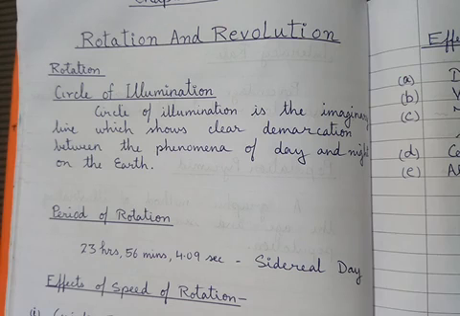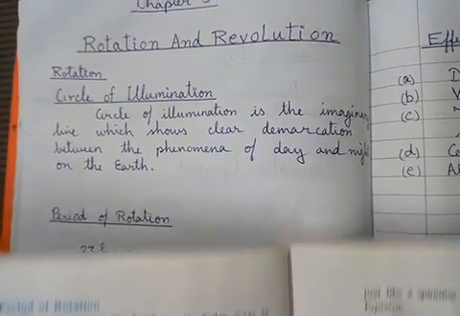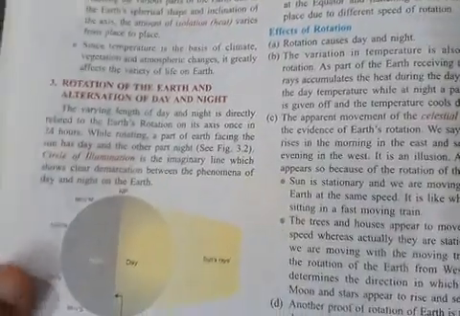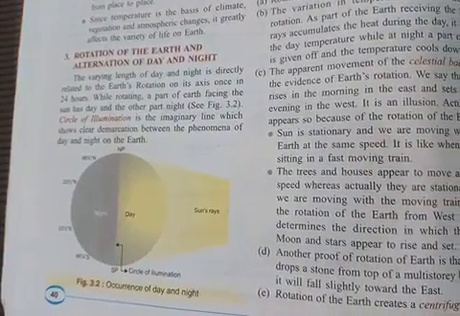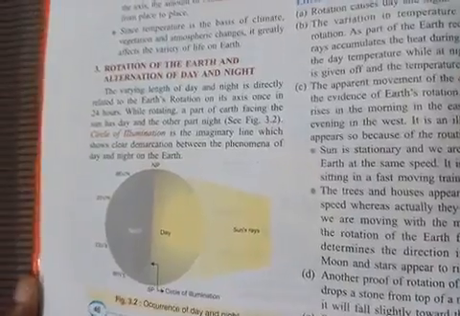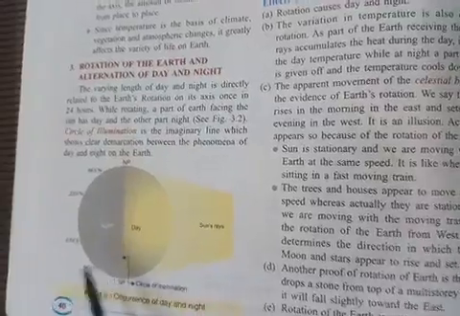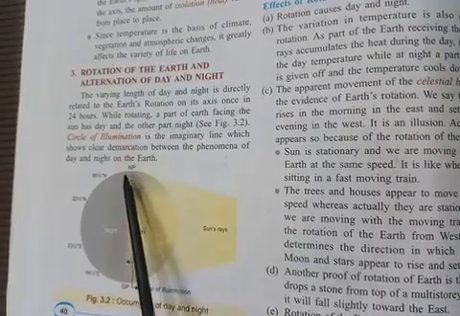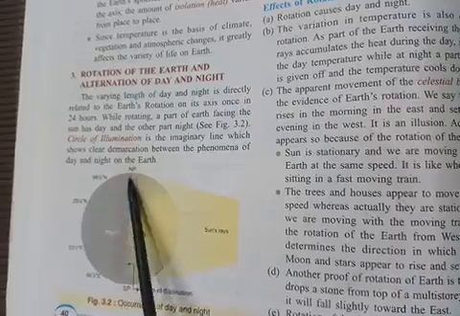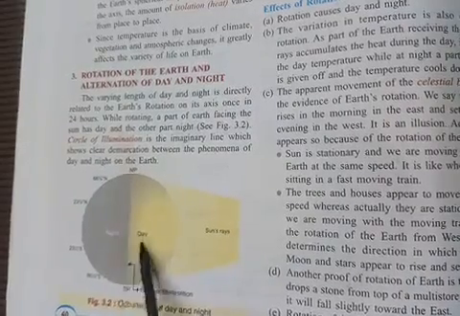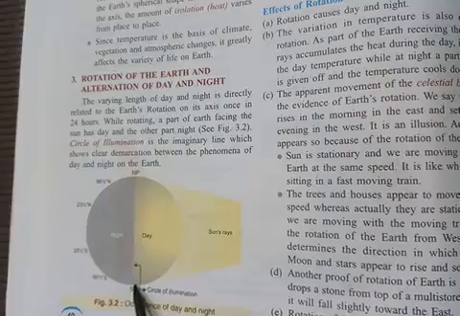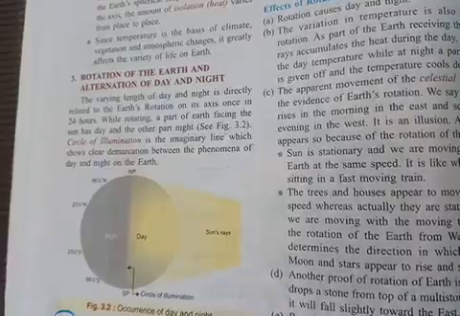Now we are going to see the circle of illumination. All of you know about it, but I will show you once again with the figure. Here you can find figure 3.2, and in this figure you can find an imaginary line which separates day and night. This imaginary line is called the circle of illumination. So this is just a revision.